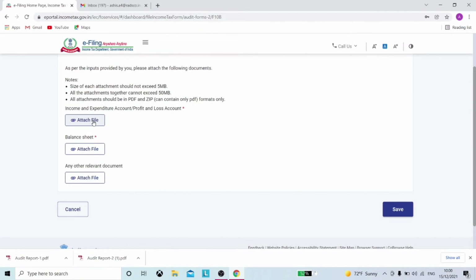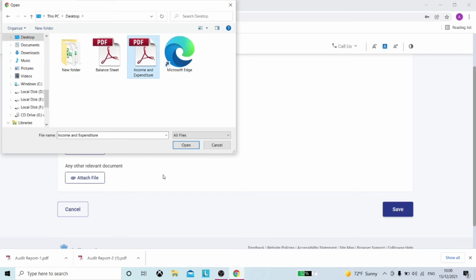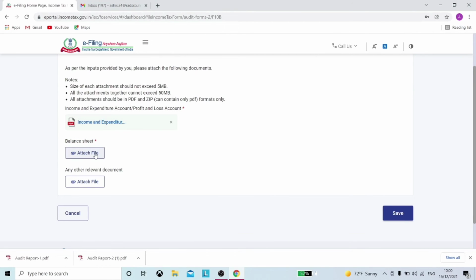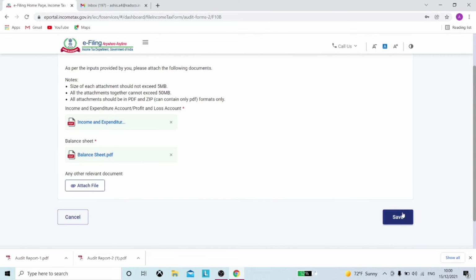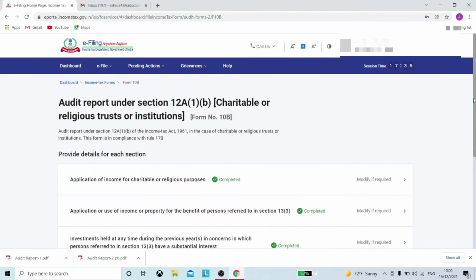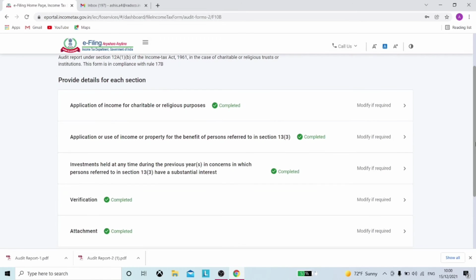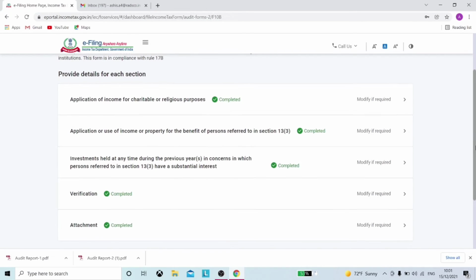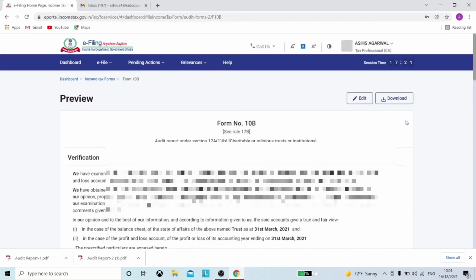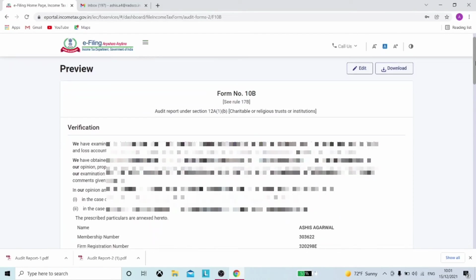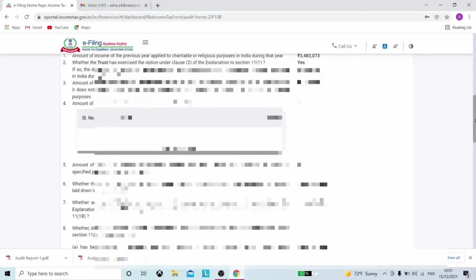Attach the income and expenditure as well as the balance sheet. Click on save, and now you can see all sections are completed. So once all the sections are completed and ticked green, the preview option will be auto activated. You can check the form by generating the preview. You will find the entire form displayed on the screen as filled up by you.